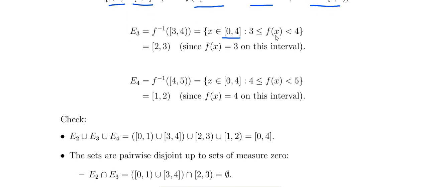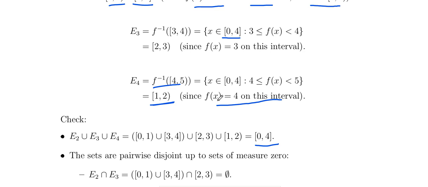Similarly, E4 is f inverse of [4, 5). So f of x has to be between 4 and 5, and the only possibility is [1, 2], because the function f of x equal to 4 is defined on this interval [1, 2]. Now take the union of all of these, E2 union E3 union E4. We get [0, 1], [1, 2], [2, 3] and [3, 4], so that gives us [0, 4].